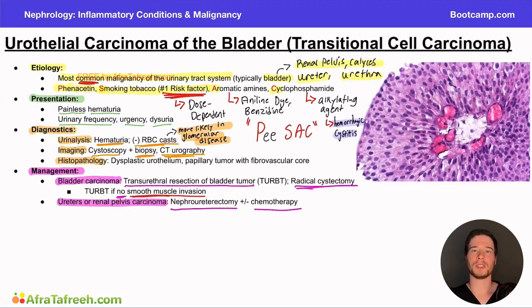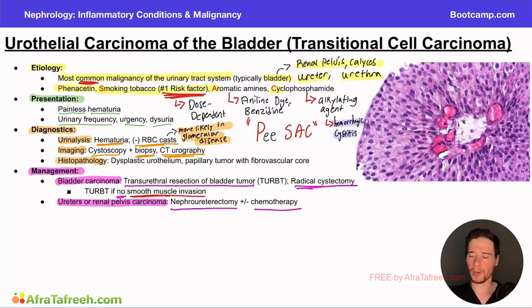After getting the history and physical exam, the clinician decides to get a urinalysis, which confirms the presence of hematuria. However, the question stem also indicates to you there are no red blood cell casts. The question could then ask you, what would you like to do next? For which we would want to get a biopsy and some additional imaging. They could give you even more information and give you that imaging and then ask you what would be the treatment option. And again, this is where it depends. Is it invasive or is it non-invasive? So that's a very classic patient presentation, right? It's often a smoking history because that's the number one risk factor for this particular cancer.